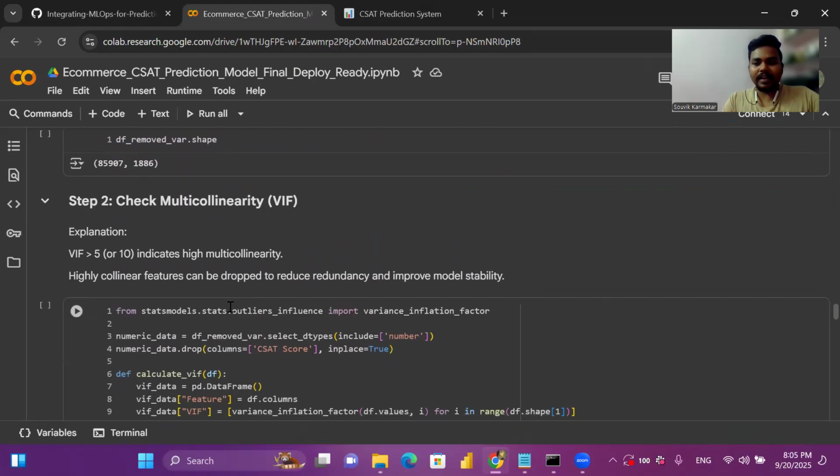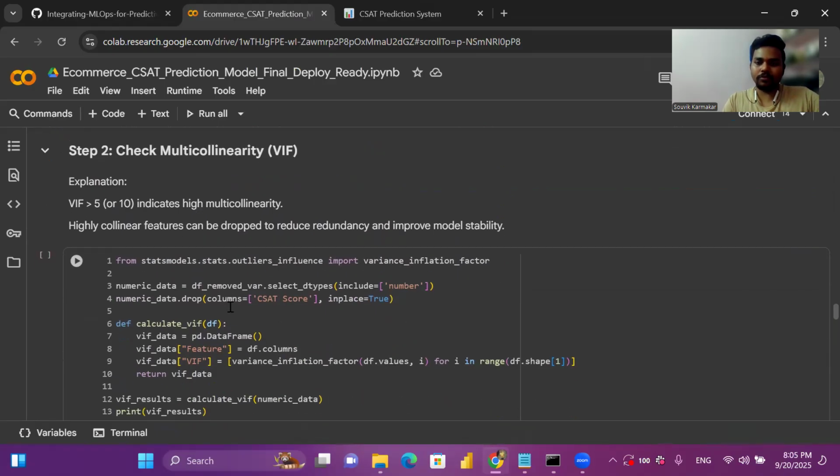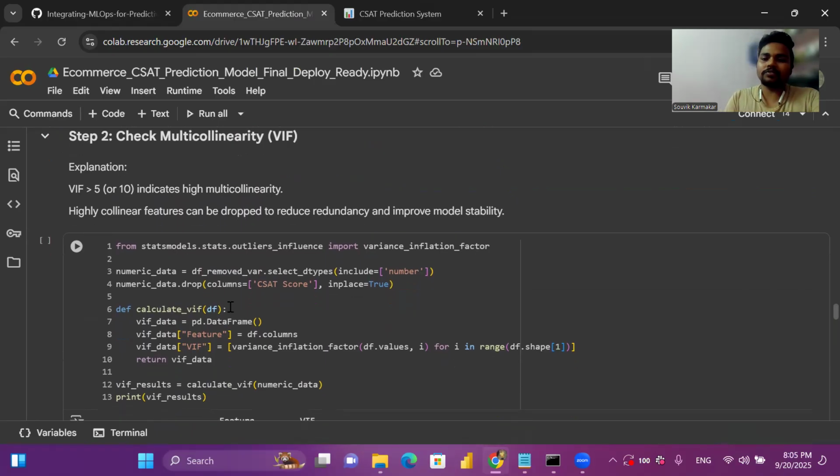After that, I checked for multicollinearity using VIF. Features whose VIF values are greater than 5 or 10 indicate high multicollinearity. It's better to drop high multicollinear features from our data set, because they can create confusion so the model can't learn properly, and can create overfitting as well.